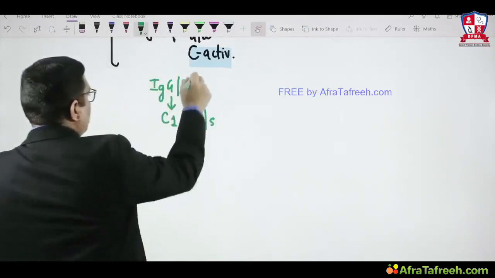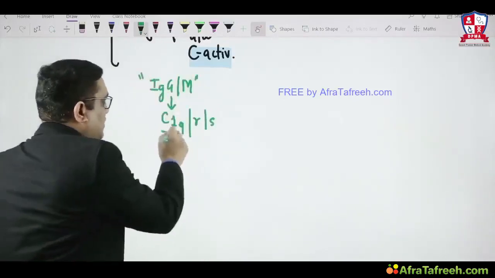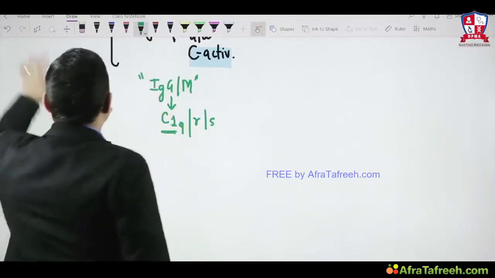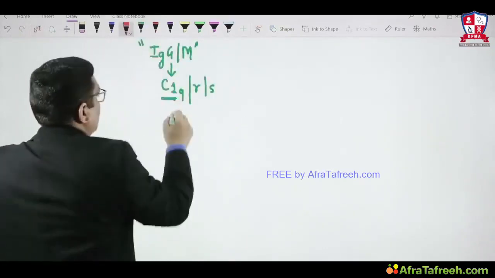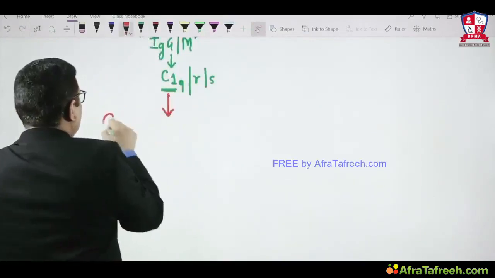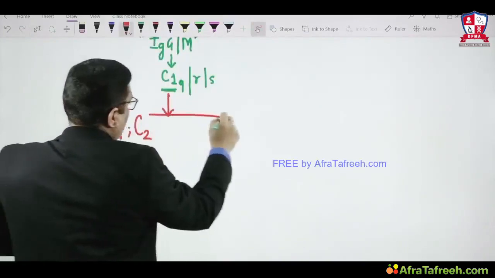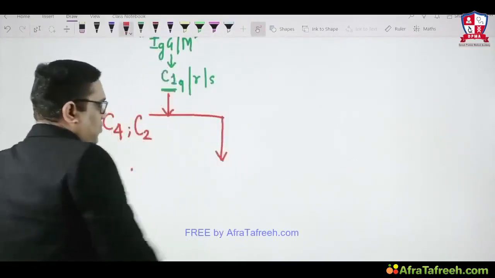So to say, the immune complex will combine with C1 and activate it. After activation of the C1 complement, what will happen? This C1 will cleave C4 and C2 complement. So C1 will cause cleavage of C2 and C4.